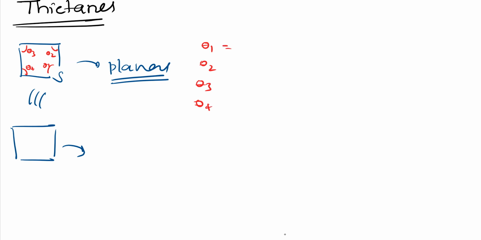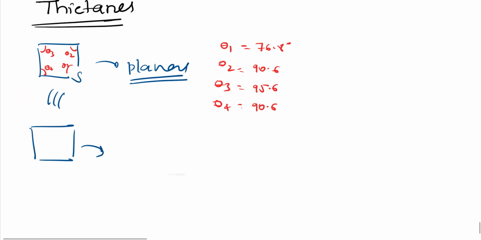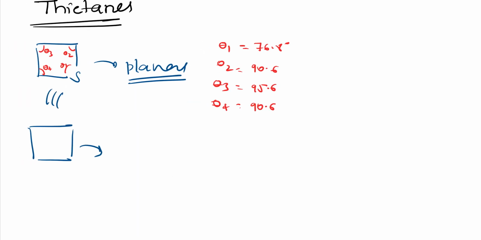The bond angles observed are: theta 1 is 76.8 degrees, theta 2 is 90.6 degrees, theta 3 is 95.6 degrees, and theta 4 is 90.6 degrees. It means it is planar, but not an exact square-like structure; it will be a little like this.